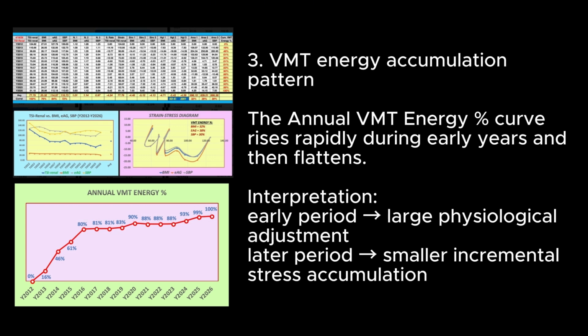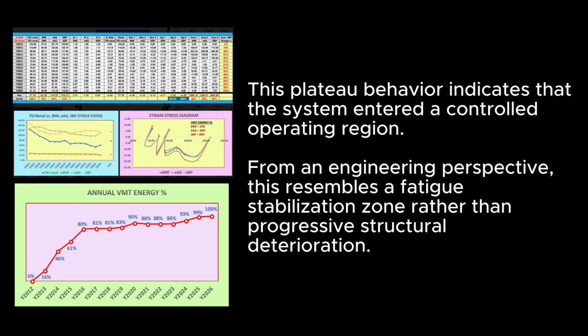3. VMT energy accumulation pattern. The annual VMT energy percent curve rises rapidly during early years and then flattens. Interpretation: the early period gives large physiological adjustment. The later period gives smaller incremental stress accumulation. This plateau behavior indicates that the system entered a controlled operating region. From an engineering perspective, this resembles a fatigue stabilization zone rather than progressive structural deterioration.